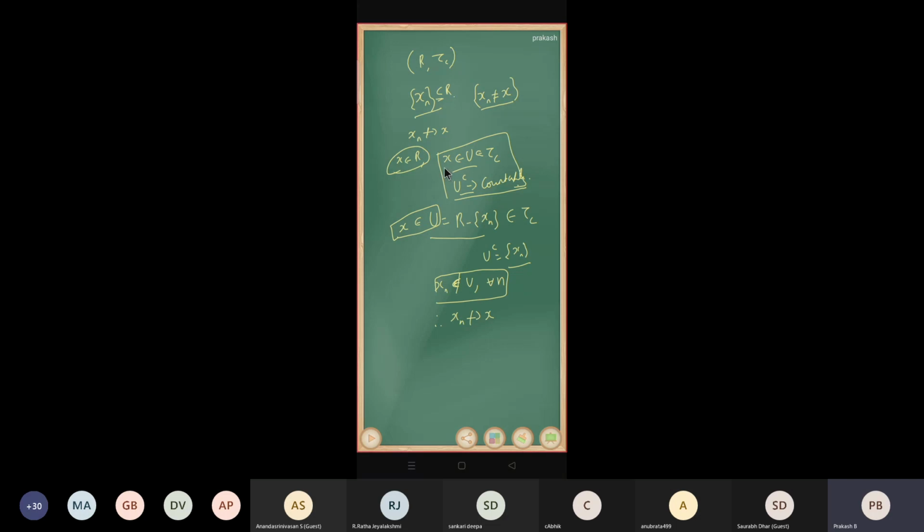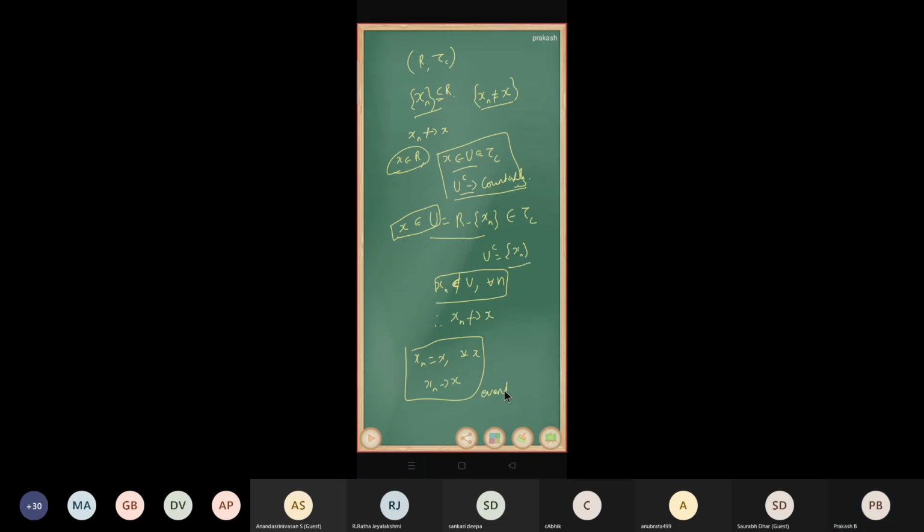It is the condition that only constant sequences converge. Yeah, of course, very good, right? Nice catching. Xn not equal to x. Here we are assuming that xn is not equal to x. Suppose xn is equal to x for all n, then it is a convergent sequence, right? Converging to x. So in a co-countable topology, the only convergent sequences are eventually constant sequences.